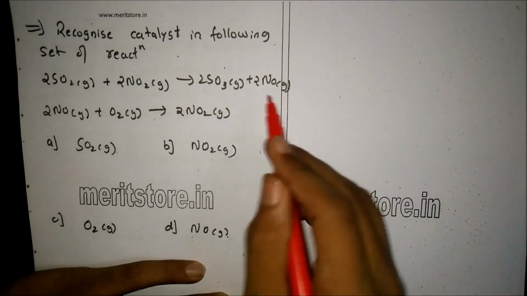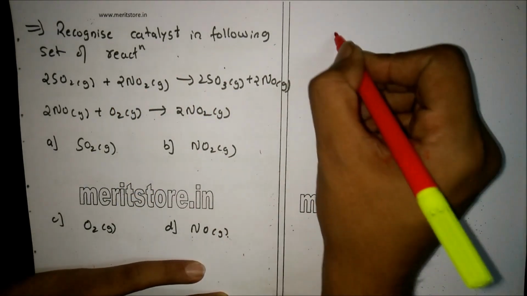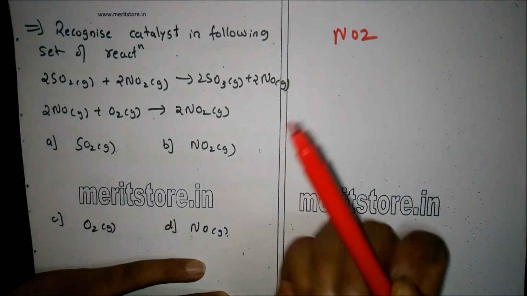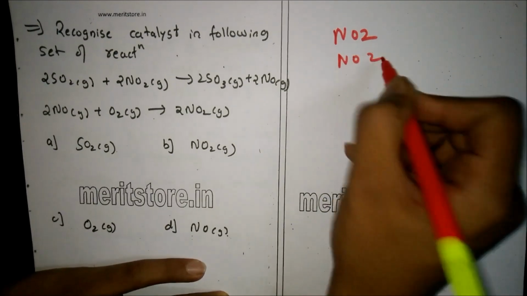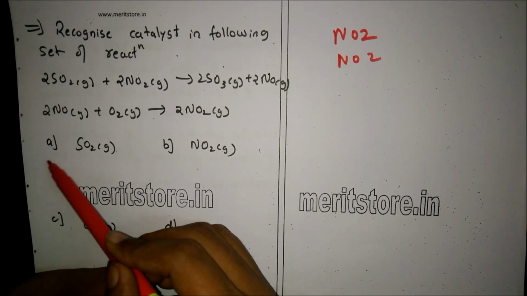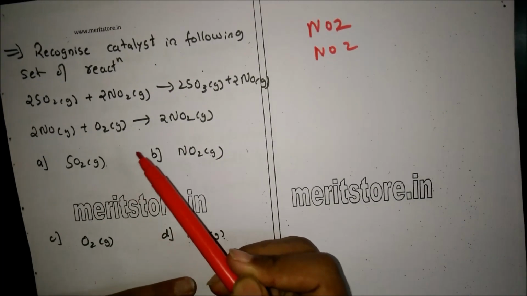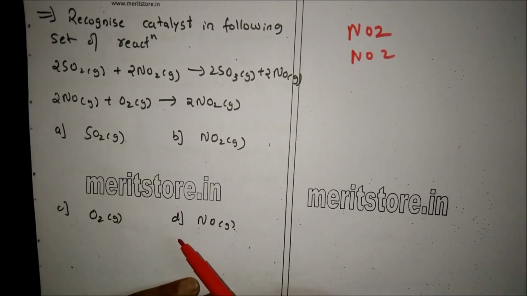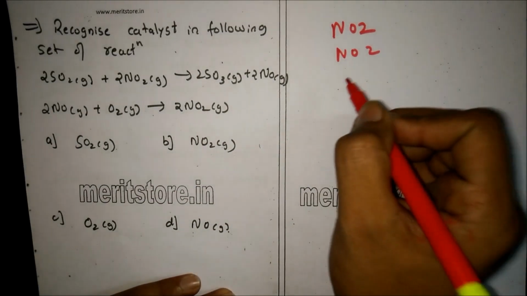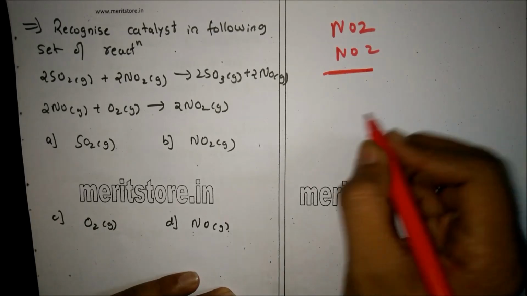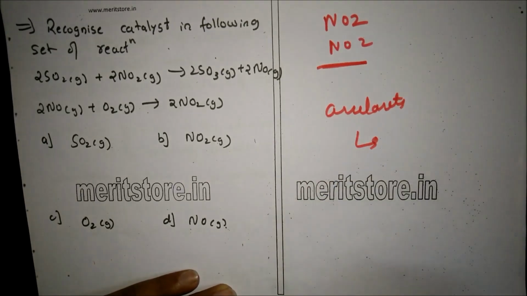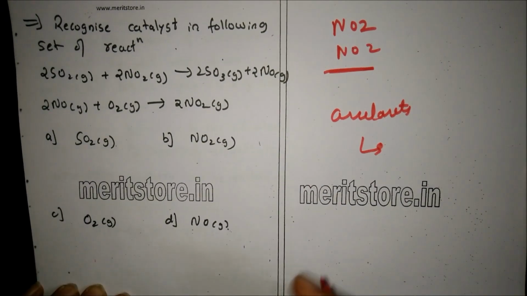So we get NO2 and we get 2NO right here. Therefore, NO2 is there. Now, in the second reaction, we also get the end product as NO2. Now, in the second reaction, SO2 is not even involved. Therefore, option A cannot be the correct answer. The same is true for options C and D, since they are not there in the first two equations. Therefore, the correct answer is NO2, which acts as a catalyst and accelerates the reaction without any change in itself. Therefore, the correct answer is option B.